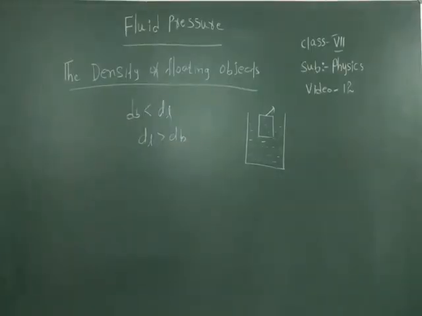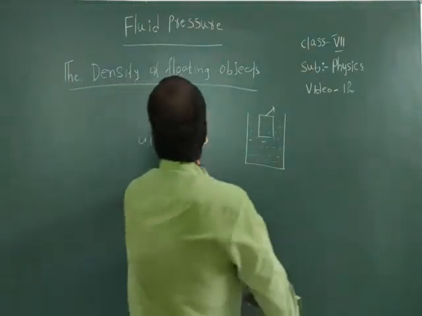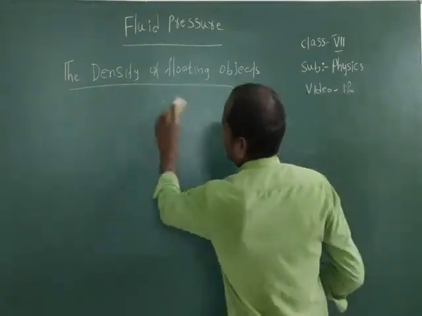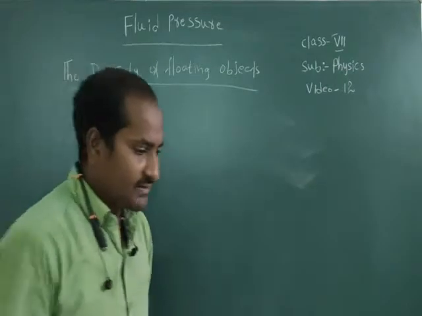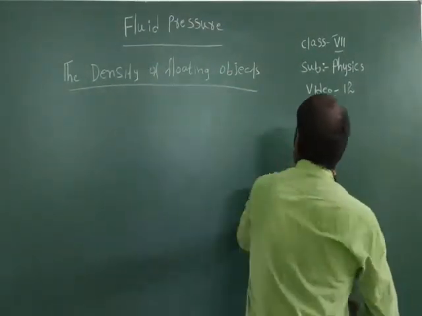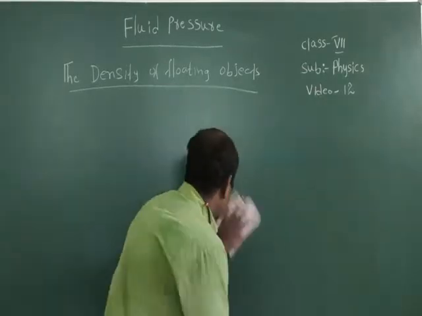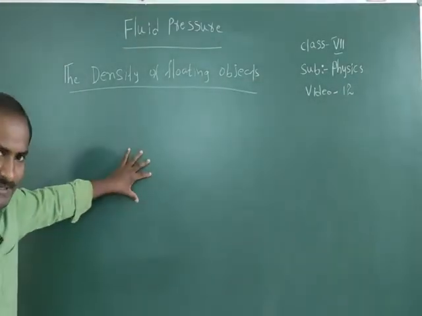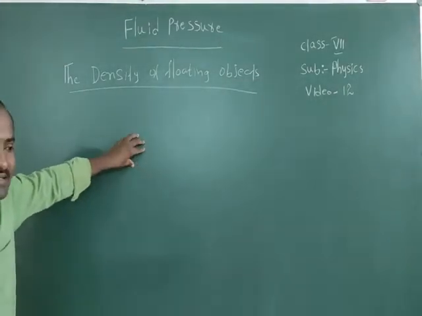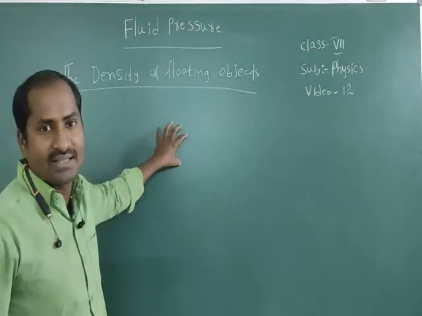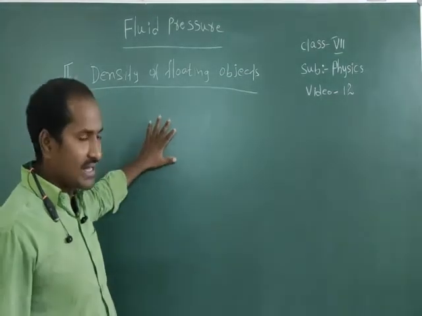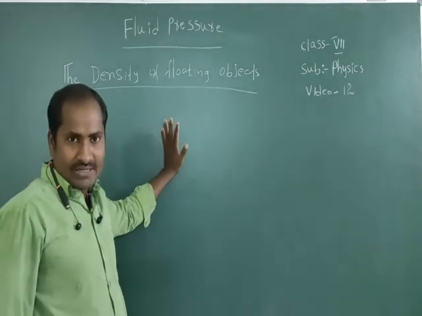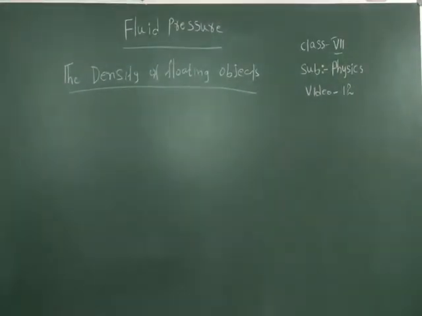Some objects sink in the liquid and some objects float on the liquid because of the density of the substance. If the density of the substance is more than the density of the liquid, then the body will sink. If the density of the liquid is more than the density of the body, the body will float on the liquid. That is the reason. So floating and sinking depends on the density of the object.